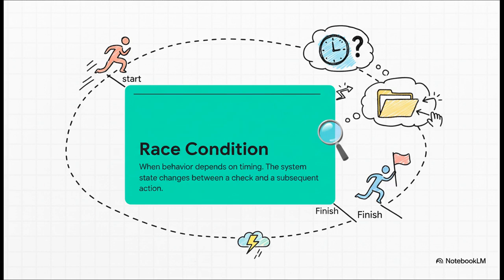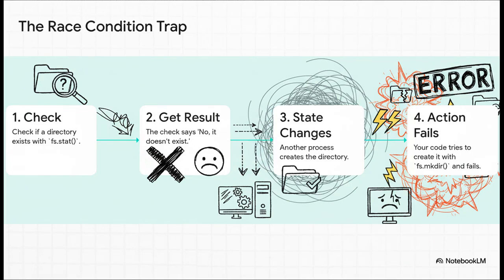That's the race. Let me walk you through the classic trap. Step 1. Your code checks, hey, does this directory exist? Step 2. The check comes back and says, nope, not here. So you think, awesome, I'll create it. But between your check and your create command, some other process swoops in and creates that exact same directory. So when your code finally tries to create it, boom, error. Your app might even crash. All because you lost the race.